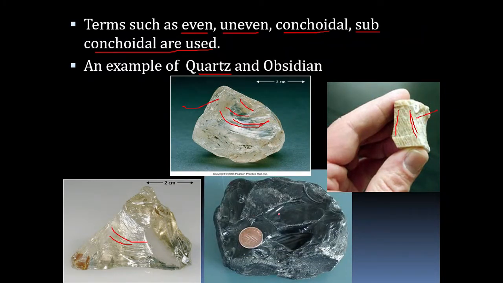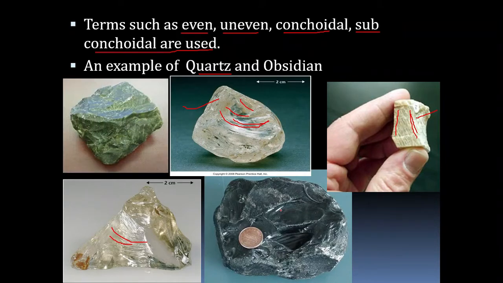Here you can see it is breaking the mineral and showing a partially curved surface. Partially means it is not a clearly curved surface. That is called subconchoidal fracture. It is almost conchoidal, but it is not fully conchoidal.